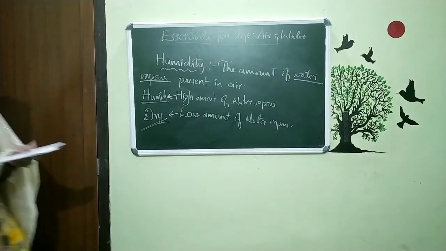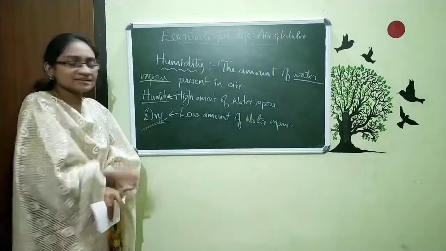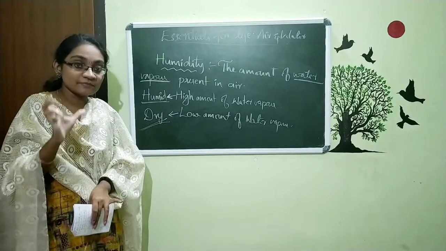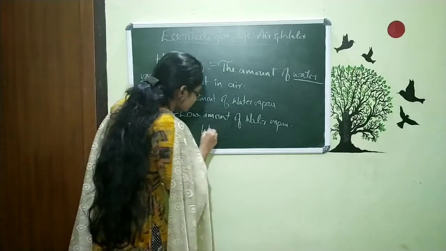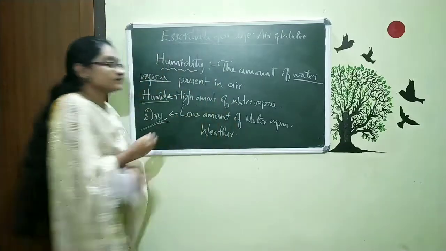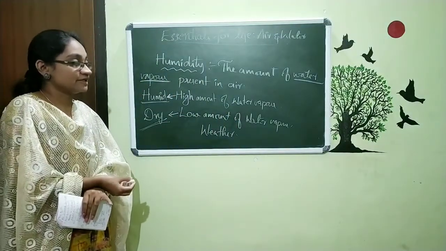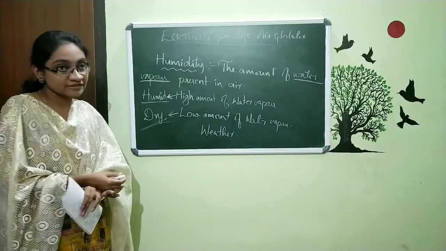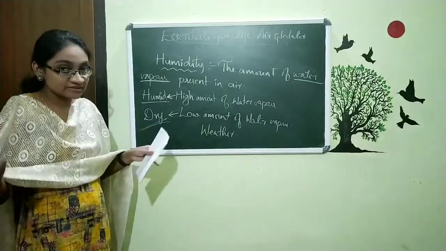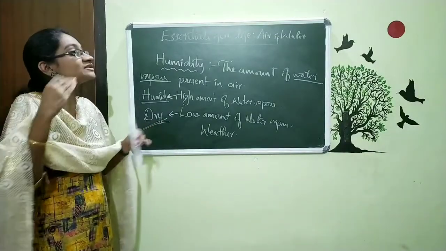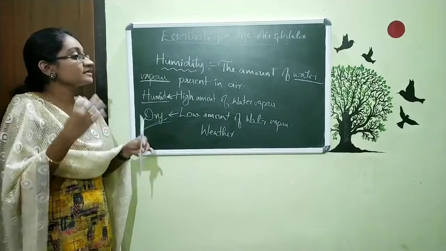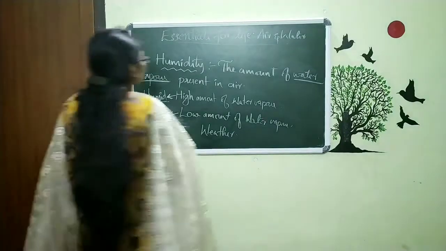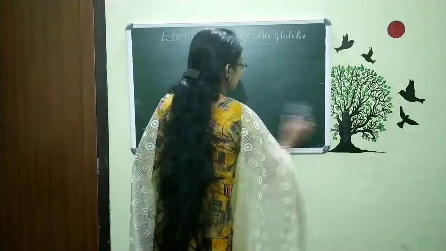So that's about this. And we said that this is the water vapor content. And this water vapor content has its own importance with our weather. This water vapor content, that is the humidity, has its own importance for determining the weather. That means for the summer season, the winter season, and the rainy season, the rate of humidity or the rate of water vapor content is different. Just understand that. So this is all about the water vapor present in our air.